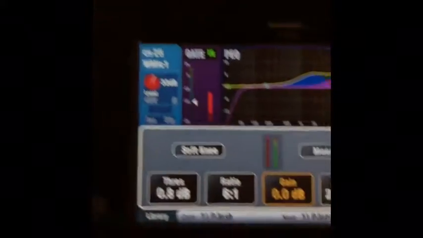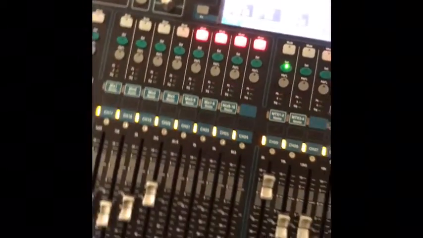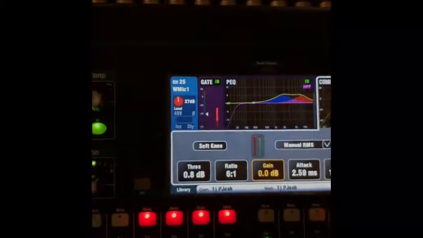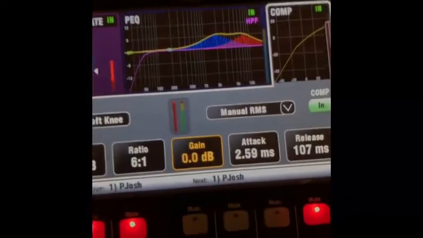It's kind of like the white knob on top of the analog. Remember the analog strips where you had the fader, you had the EQ, and on top you had the white knob? So the preamp over here is the white knob, only here it's red. And you set the gain, but if I turn up the gain more, then it's just going to be too loud and it's going to clip still.